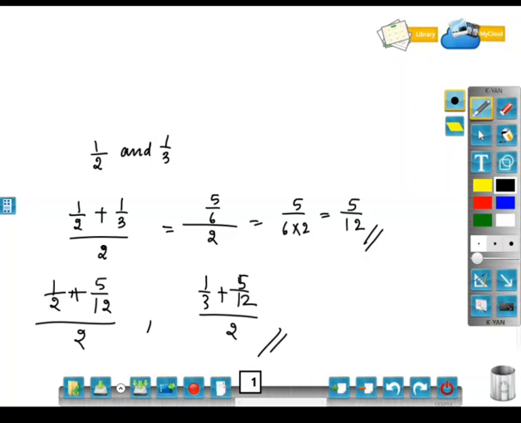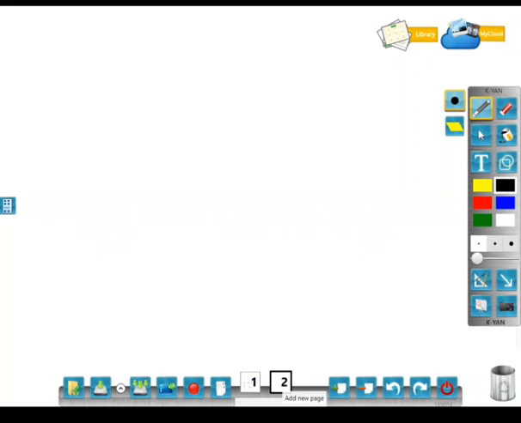and 1 by 3. The other way of finding the 5 numbers between 1 by 2 and 1 by 3 is to first make the denominator the same. How to make the denominator the same? Take the LCM of 2 and 3. The LCM will be 6. So you multiply by 3 here and by 2 here. So how much will you get? 3 by 6, and here 2 by 6. So 3 by 6 is nothing but 1 by 2, and 2 by 6 is nothing but 1 by 3.